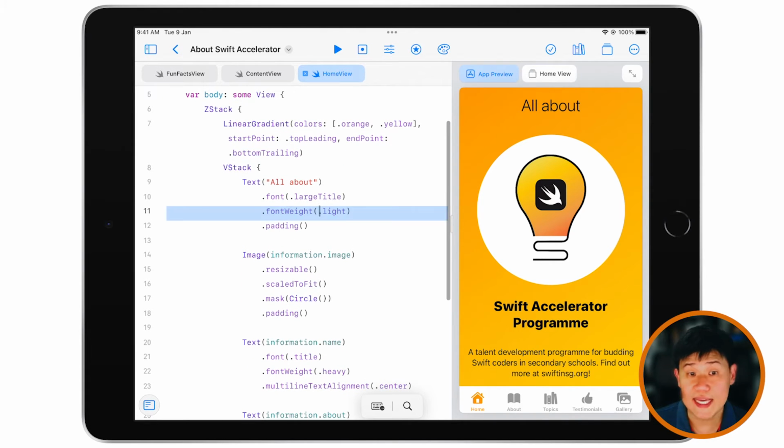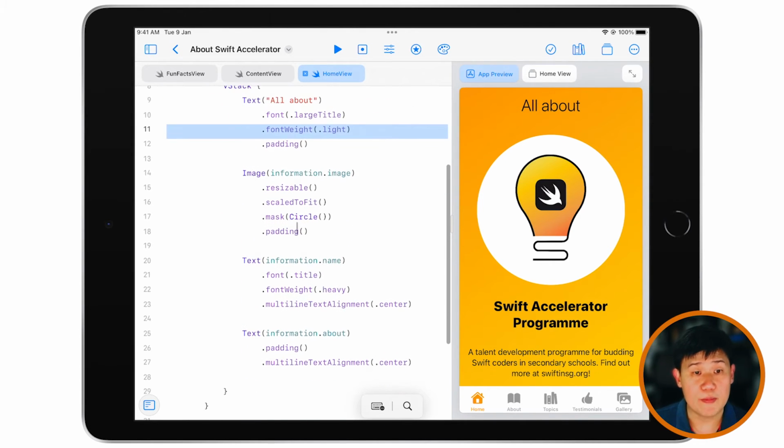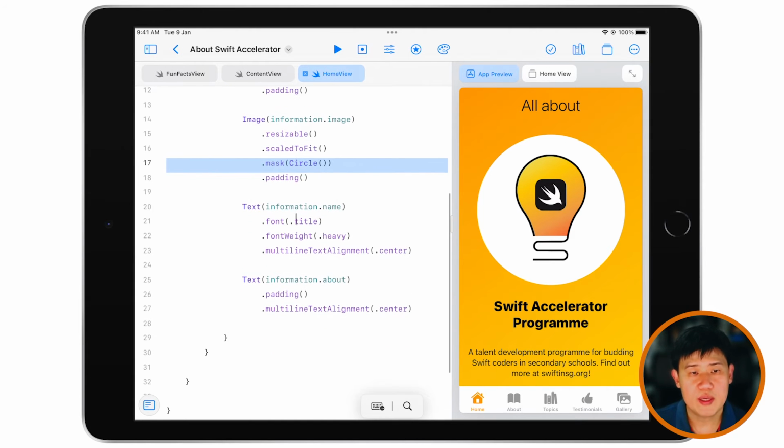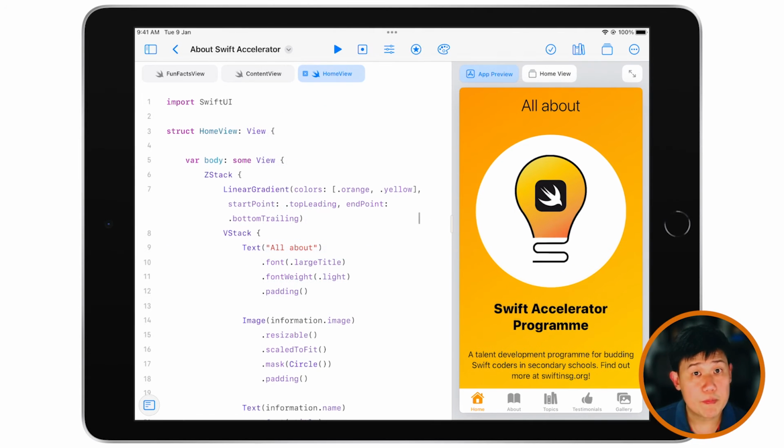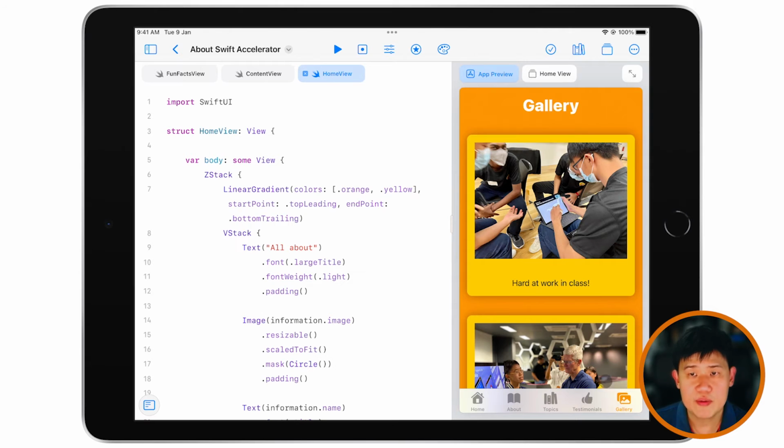That's something that you might find interesting, that you might want to use yourself. There's font weight light. There's a dot mask circle, which is very similar to dot clip shape. There's font weight heavy, and there's multi-line text alignment, which is center aligning your text. So let's take a look at another tab down here. This is the gallery view, and let's take a look at how the code works for that.